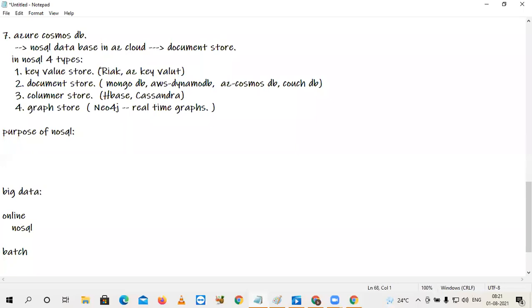If it is batch, go for Hadoop or your data lake. For processing, use Spark. Direct Spark or Spark with Databricks. You can choose it like this.